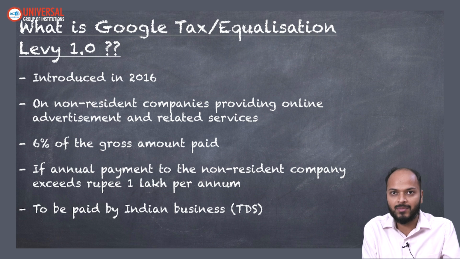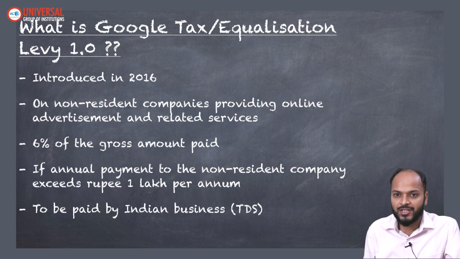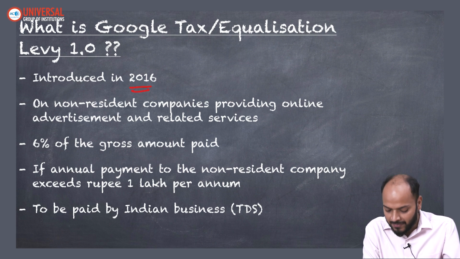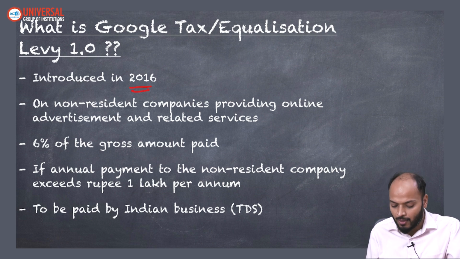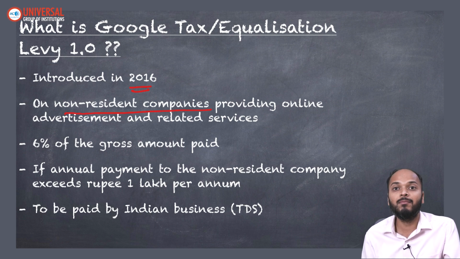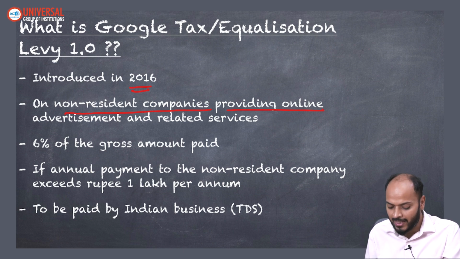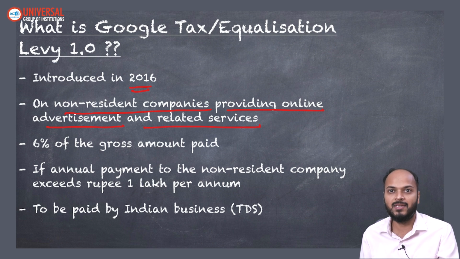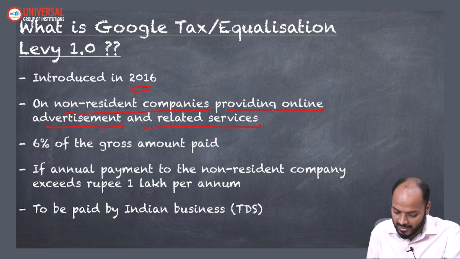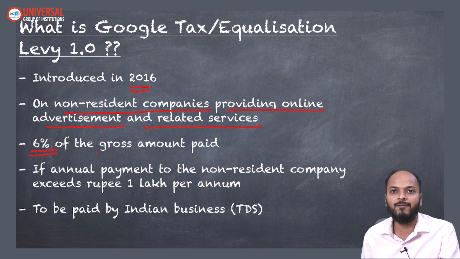So let's again summarize what the equalization levy is. Equalization levy 1.0 was introduced in the year 2016. It is imposed on non-resident companies, the companies which don't have headquarters in India, and which are providing online advertisement and related services to Indian businesses, right? Then we have seen the amount which Indian businesses have to pay is 6% of the gross amount which they are paying to these advertisement companies.